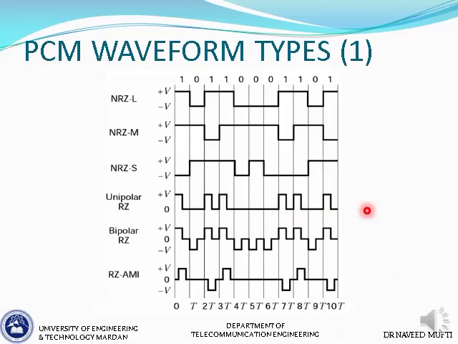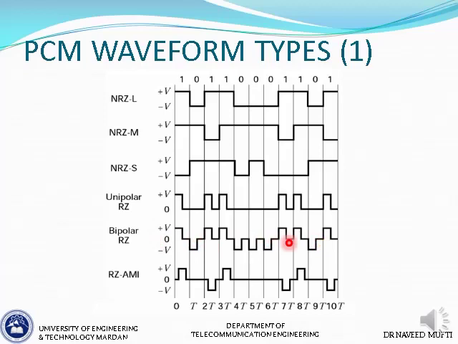And then the next is bipolar RZ. As the name indicates, bipolar means two polarities, and it is return to 0. So one polarity for one bit, the other polarity for the other bit, and after half time it will return to 0. In principle, bipolar RZ looks very similar to NRZL, but with half bit pulses, with a return to 0 introduced. So for 1 we have plus V, for 0 we have minus V, just like NRZL, but the pulses here are of half bit duration, and the pulses return to 0 after half time, as you can see here. So that is bipolar RZ.